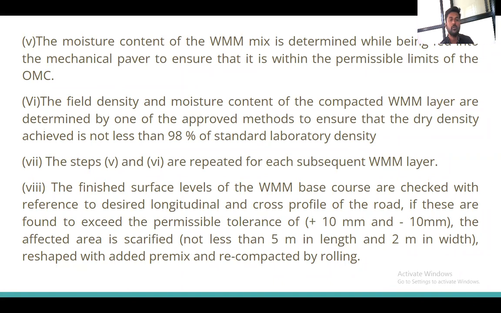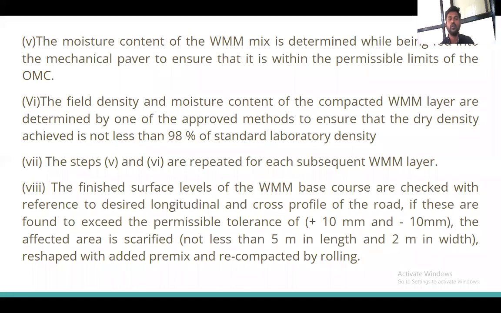The steps 5 and 6 are repeated for each subsequent layer. For each and every layer, we have to check the optimum moisture content and the maximum dry density. Now, the finished surface level of the WMM base course is checked with reference to the desired longitudinal and cross profile of the road.